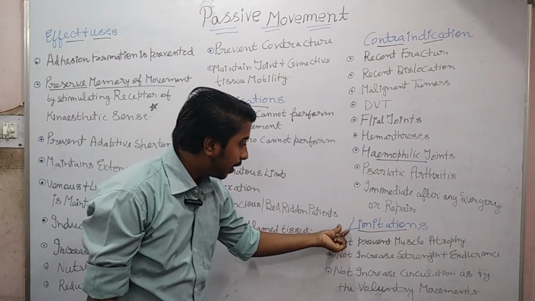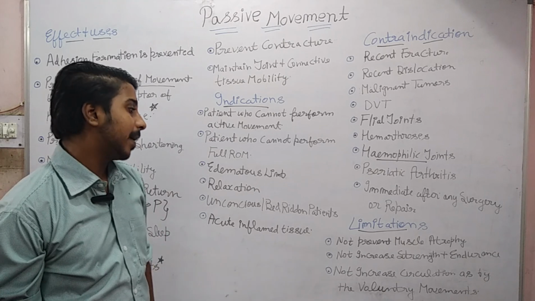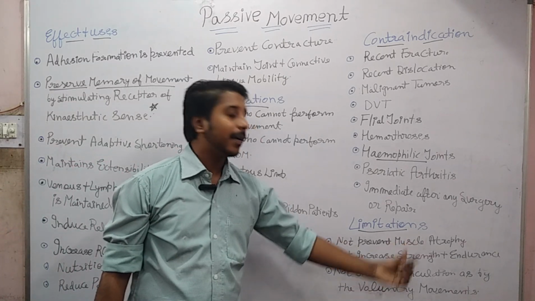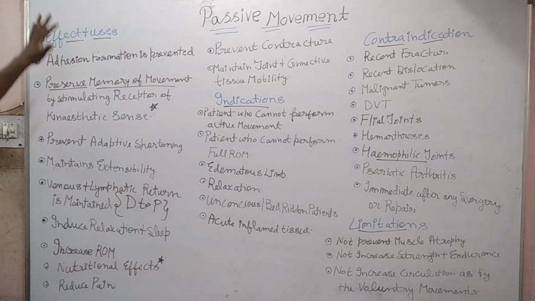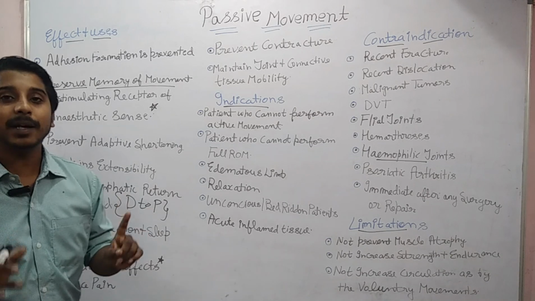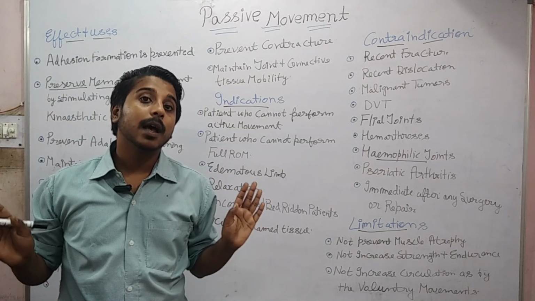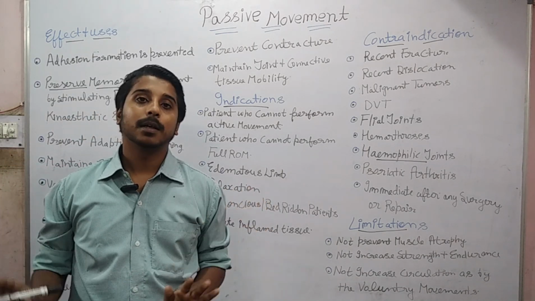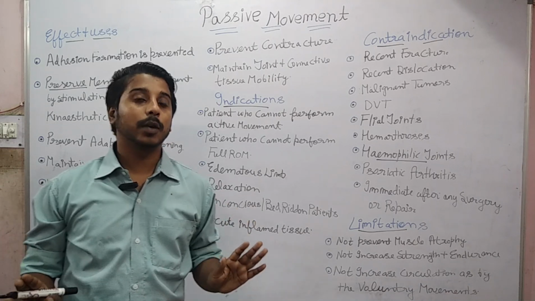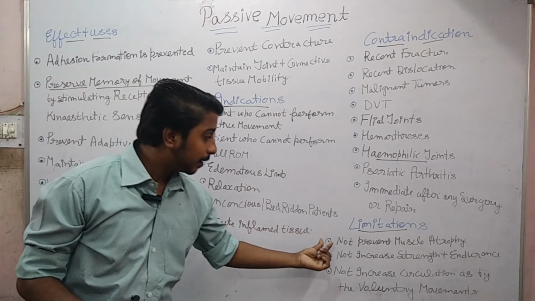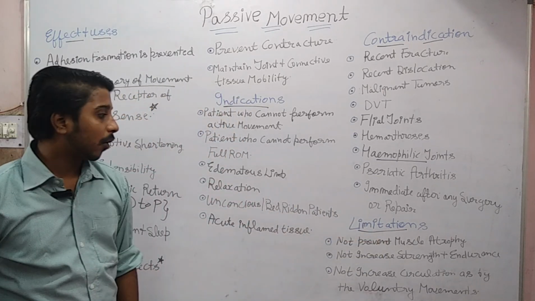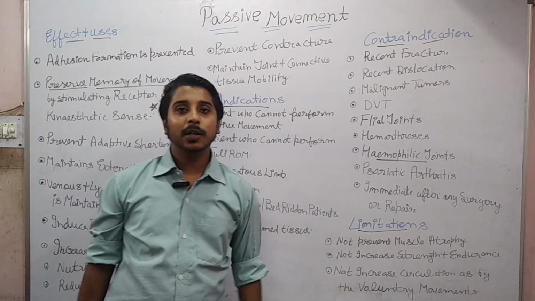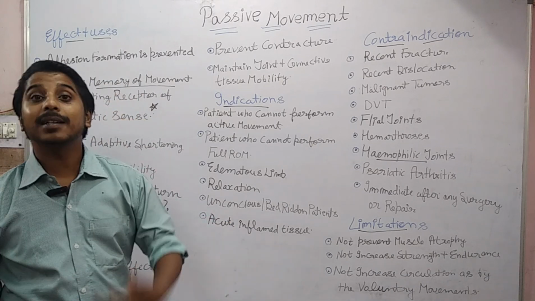Okay, so then next is limitation of the passive range of motion. It does not prevent muscle atrophy. Though the passive range of motion has all these effects which are used in bedridden patients, we cannot prevent the muscle atrophy of the bedridden patient. It will occur. Okay, we can say it is not helpful in preventing the muscle atrophy. Then it does not increase strength and endurance. Simple point. Here we use resistance training.